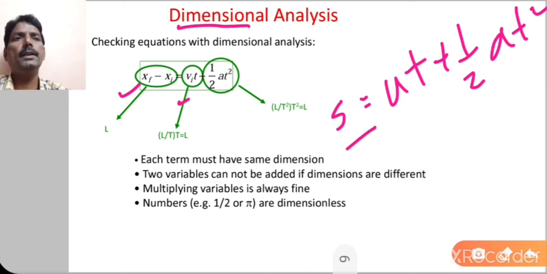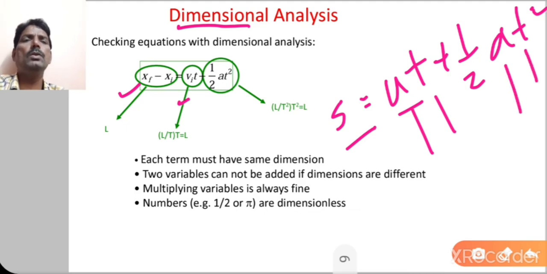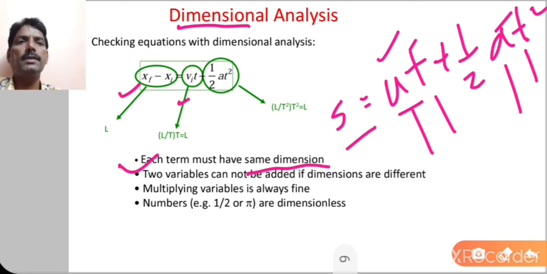So here you can say this is velocity, time, acceleration, time. Put the values of velocity, time, acceleration and time, and solve this. You will find that the LHS is equal to RHS. That means each term must have the same dimensions. Two variables cannot be added if dimensions are different. Multiplying variables is always fine. Numbers, that is 1/2 or pi, are dimensionless.